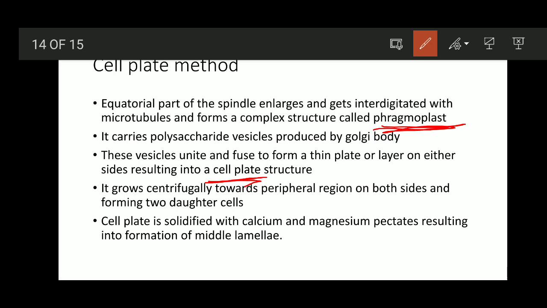To form the cell plate, a precursor known as phragmoplast is formed, and this phragmoplast is formed from spindle fibers at the equatorial region and with the help of the microtubules, whose function is to carry the polysaccharides produced by the Golgi body in the construction of the thin layer at the equatorial region, that is the cell plate, which grows peripherally or centrifugally, towards the peripheral regions, and extends a new layer known as middle lamellae, which acts as a primary wall segregation between these two cells.